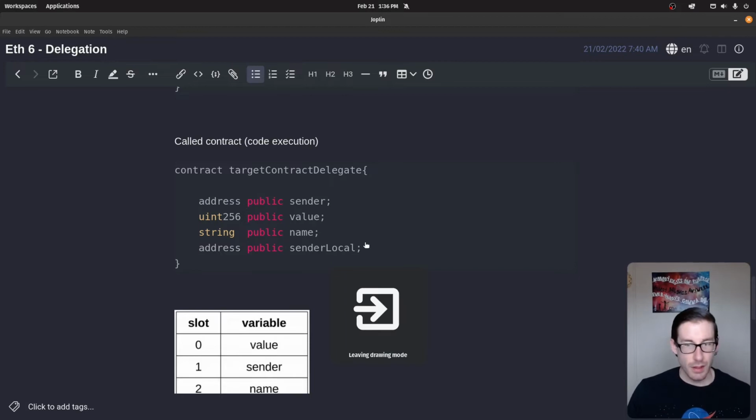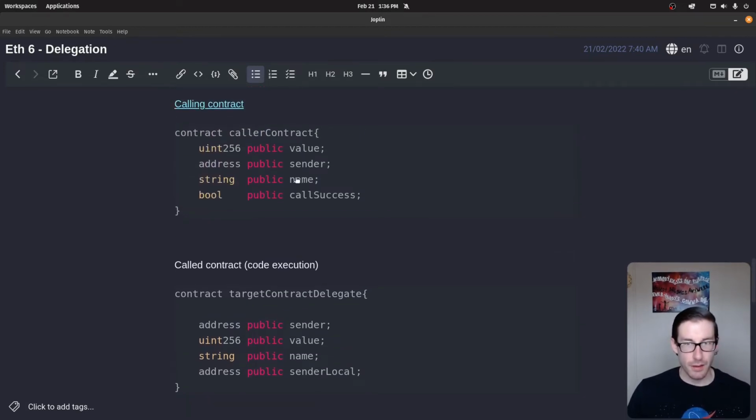Now the important thing to point out is that this one has value, sender, name. This one has sender, value, name. So you can see these are swapped, right? The value is the first one, and here it's the second, and then sender is the first, and here it's the second. That's an issue, because this value here is sitting at slot 0, this is sitting at slot 1, this is sitting at slot 0, and this is sitting at slot 1.